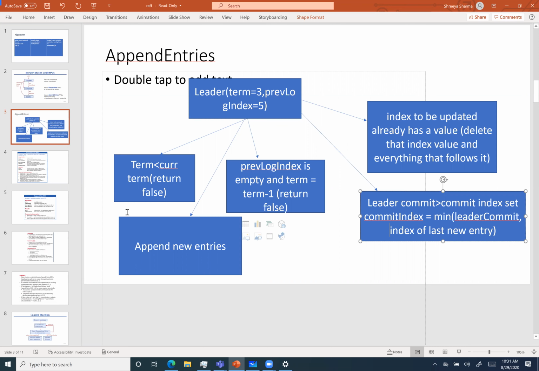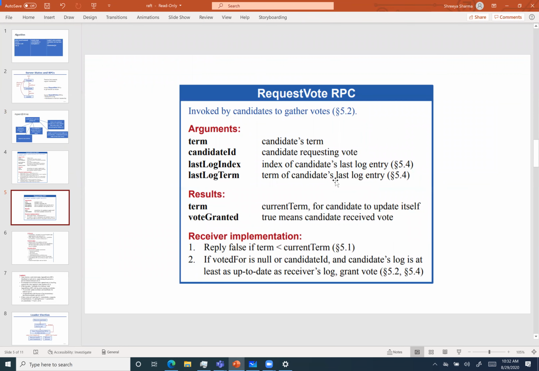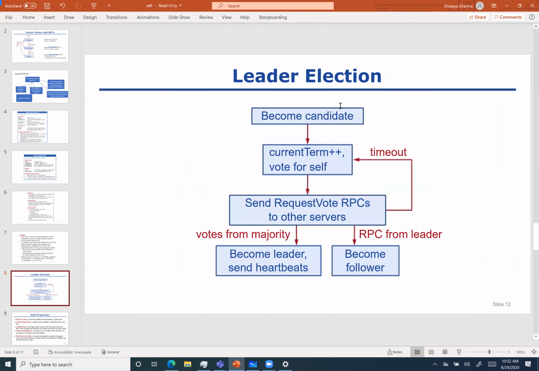Okay, so next, after append entries, we have the request vote remote procedure call. This is very simple. Basically, somebody will become a candidate, increment the current term, and vote for itself. Then it will ask the other fellow nodes to please give it a vote.